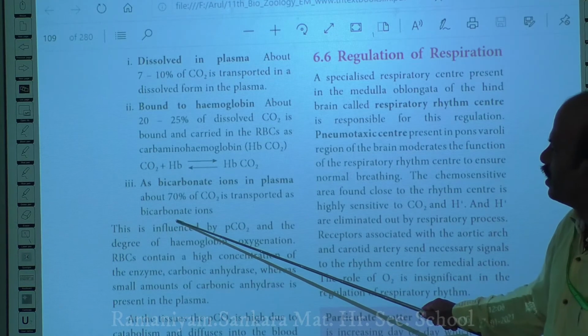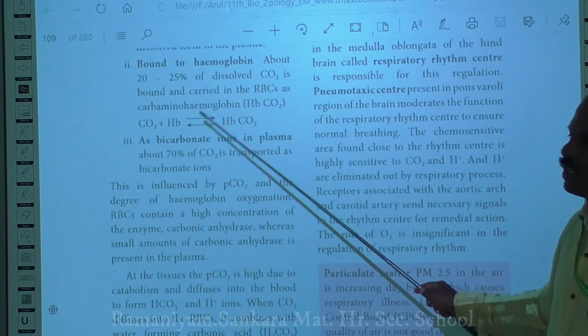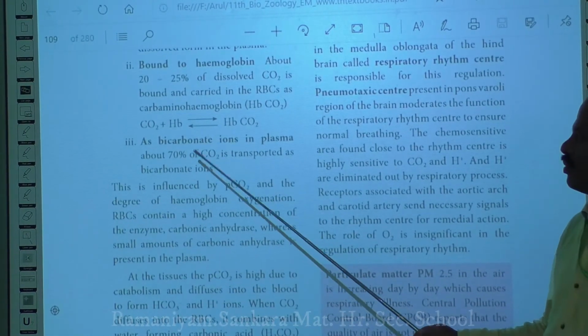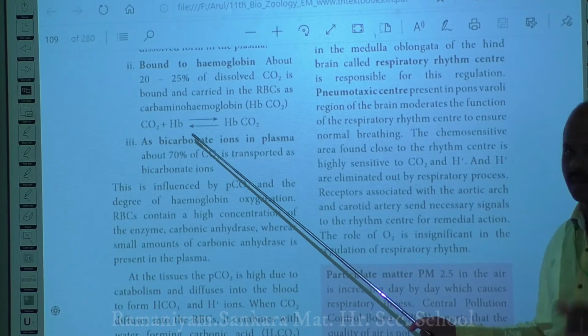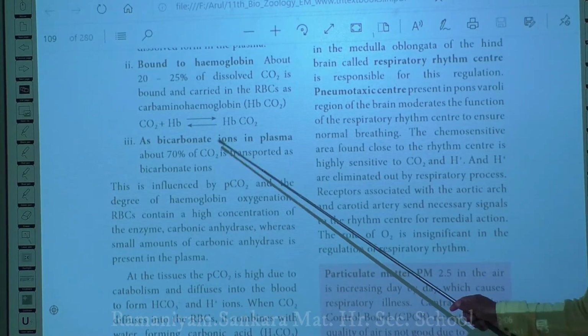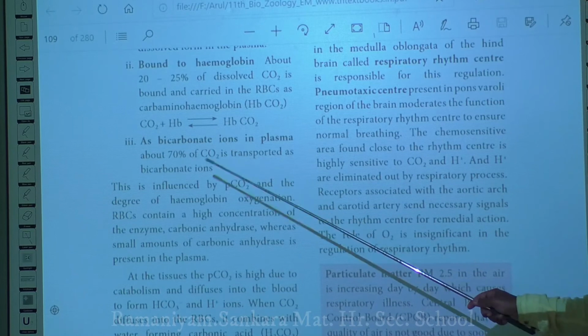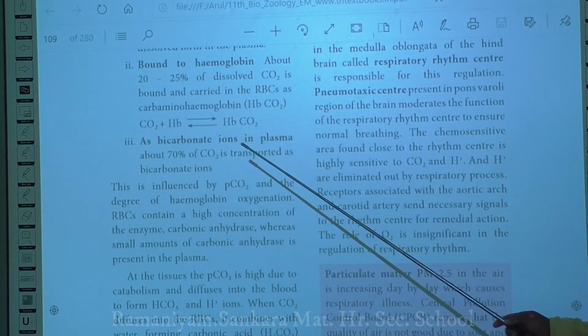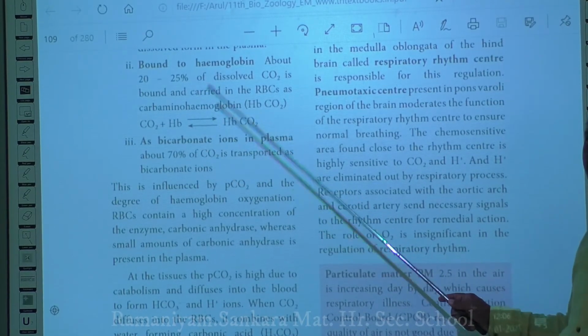So the remaining, mainly 70% of your carbon dioxide, is usually transported in the form of bicarbonate ions. Through these bicarbonate ions, 70% of your carbon dioxide will be transported in the blood.